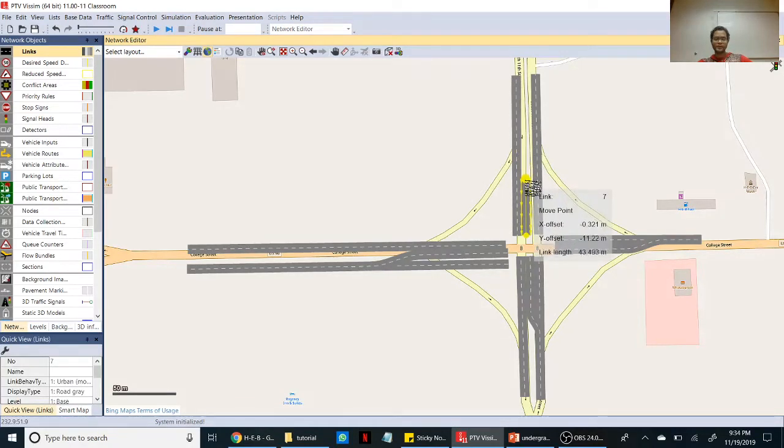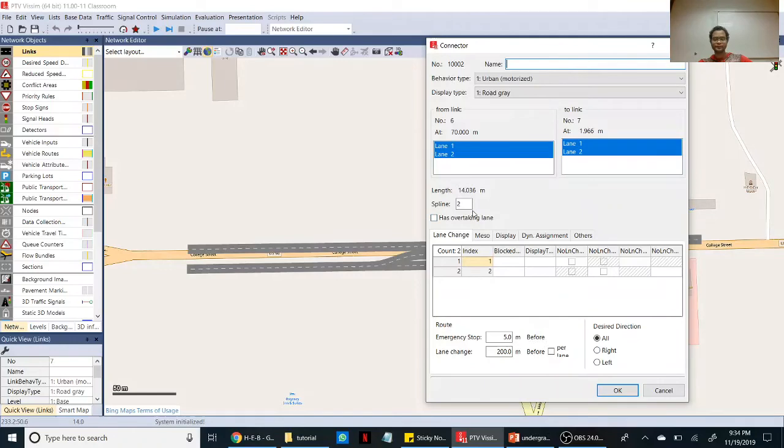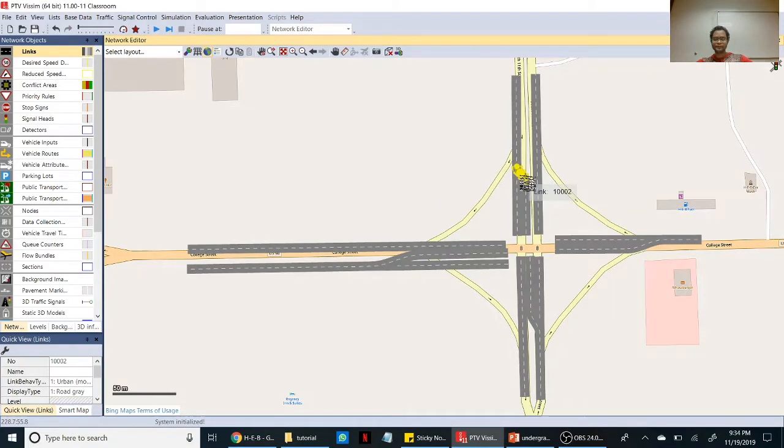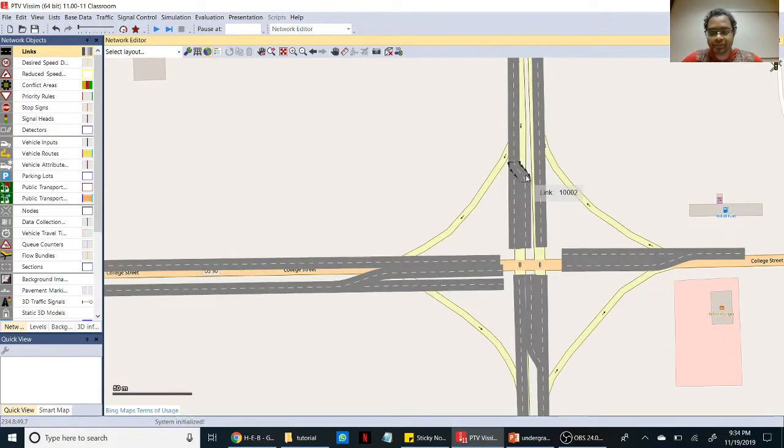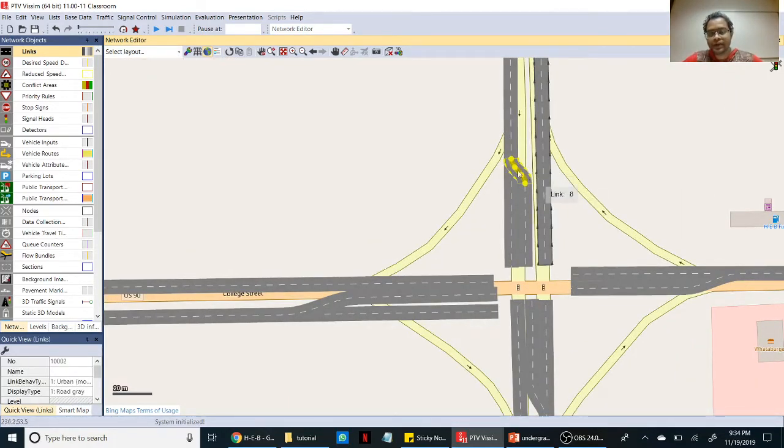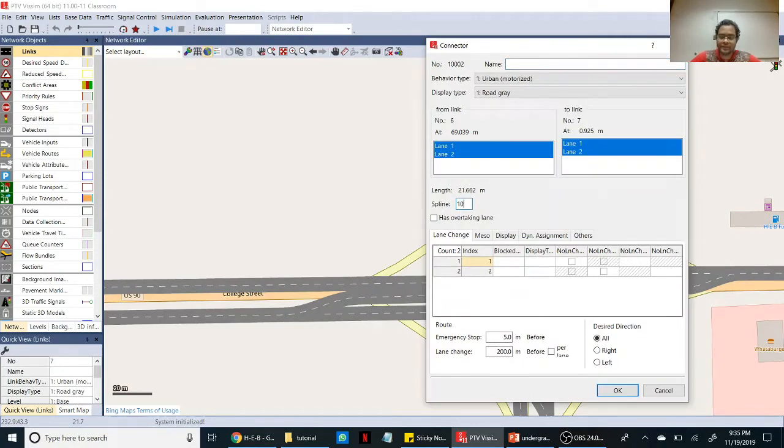Make the left turn lateral. You can see the stiff connector. You can delete it and draw again. Make sure it is after the right turns. Give some space for right turns. Connect it. Get spline.